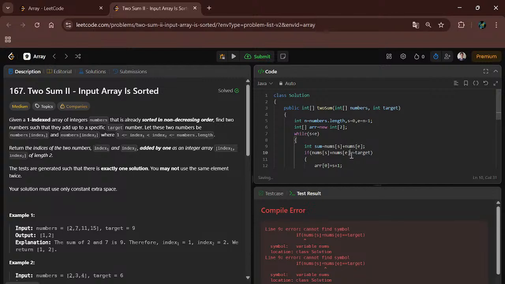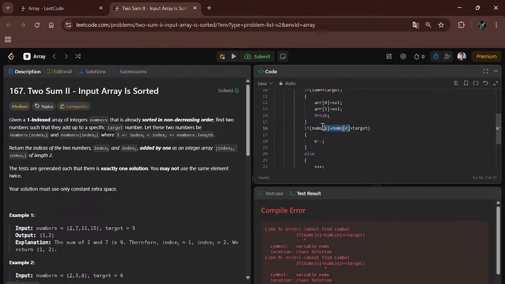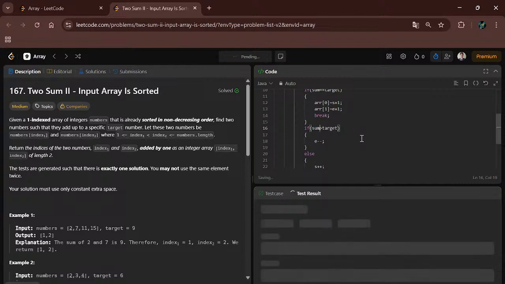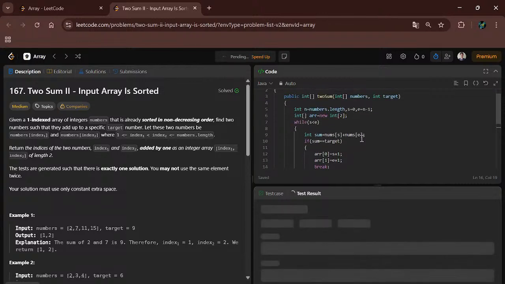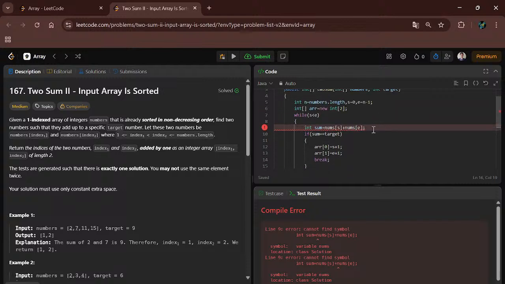This is also the same. And here it should be sum only. Okay, here it is giving an error. Why is it giving an error? One minute.